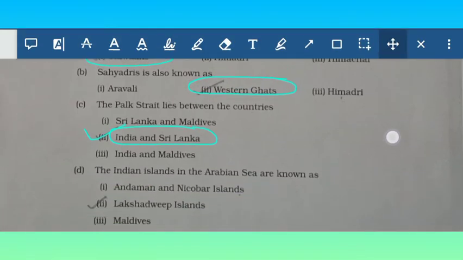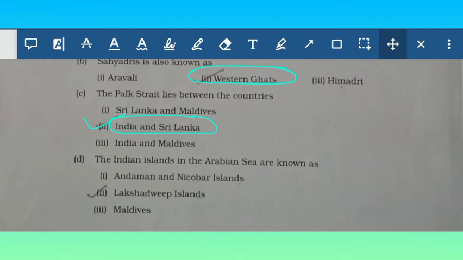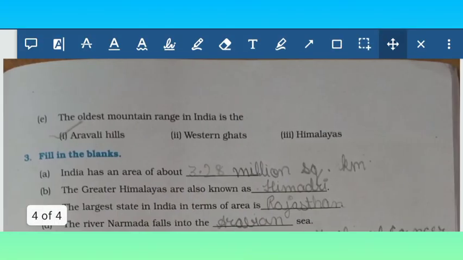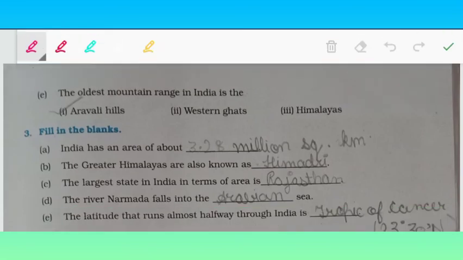Now it comes, the Indian island in the Arabian Sea are also known as Andaman and Nicobar Islands, Lakshadweep Island, Maldives. So the correct answer is Lakshadweep Island, in the Arabian Sea. Now, the oldest mountain range in India is Aravalli Hills, Western Ghats or Himalayas. So the oldest mountain range in India is Aravalli Hills.